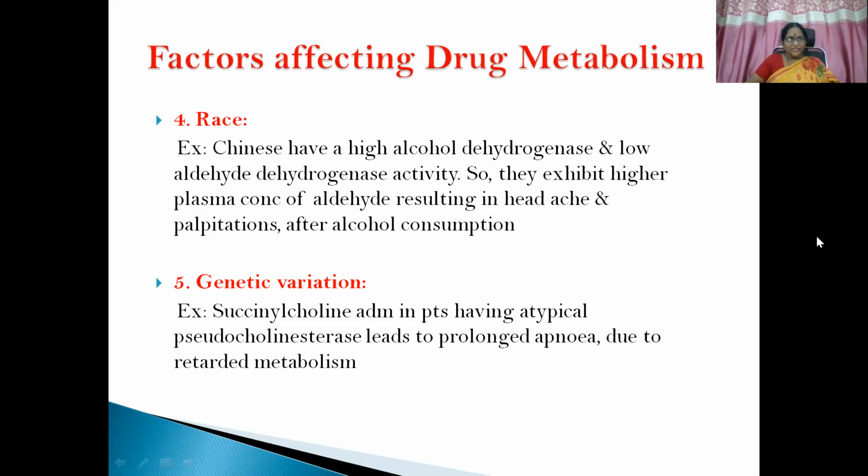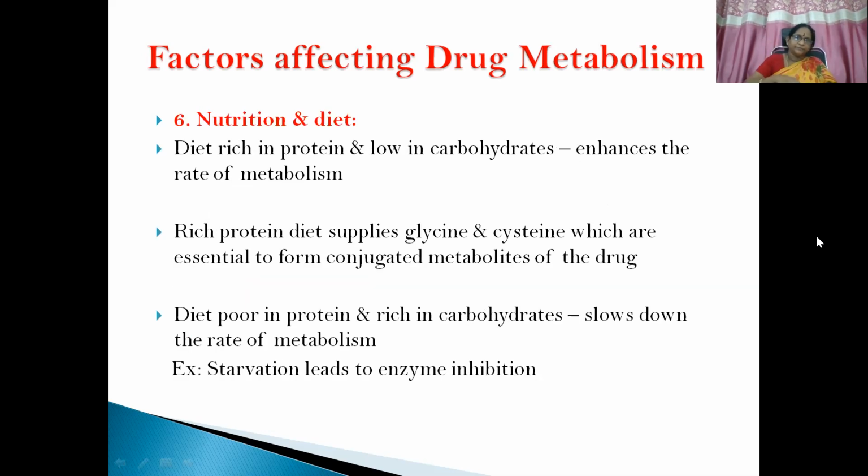Then genetic variation. Succinylcholine administration in patients having atypical pseudocholinesterase leads to prolonged apnea due to retarded metabolism. So succinylcholine is not going to get metabolized because of the atypical pseudocholinesterase enzyme present in a particular group of patients. So it results in prolonged apnea, which is very fatal.